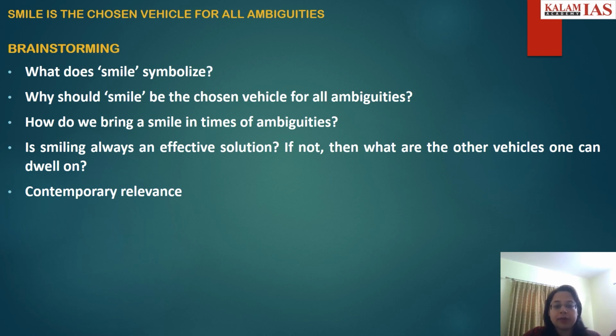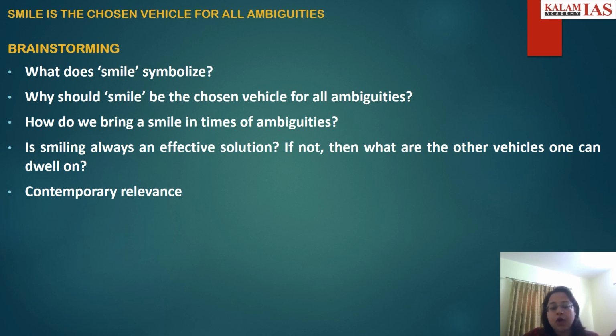So coming to the topic, it is "Smile is the chosen vehicle for all ambiguities." The dimensions would be: first, you need to explain what smile symbolizes. Then the why aspect: why should smile be the chosen vehicle for all ambiguities?